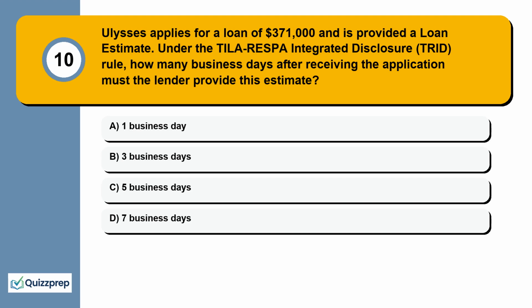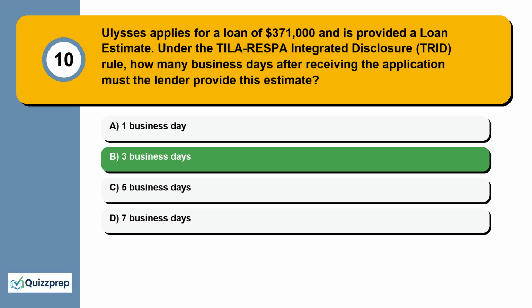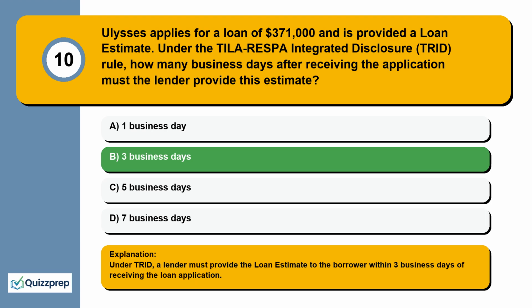Question 10. Ulysses applies for a loan of $371,000 and is provided a loan estimate. Under the TILA-RESPA Integrated Disclosure (TRID) rule, how many business days after receiving the application must the lender provide this estimate? 1 business day, 3 business days, 5 business days, 7 business days. Under TRID, a lender must provide the loan estimate to the borrower within 3 business days of receiving the loan application.